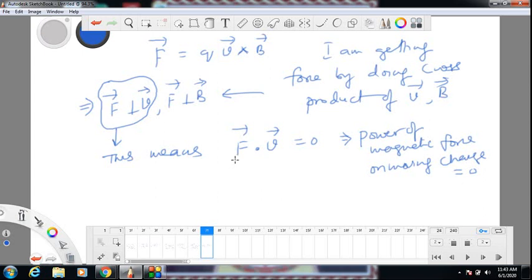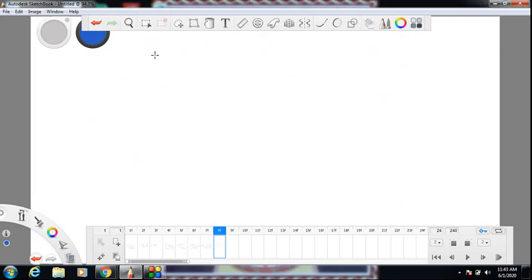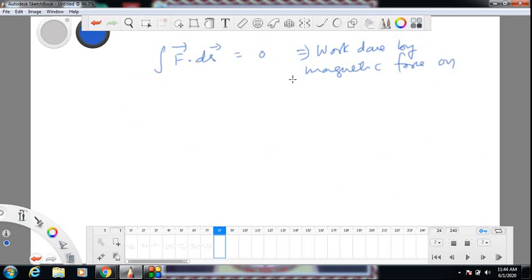Okay, let's go further. You can write F dot velocity, where velocity is ds by dt, the rate of change of displacement, is 0. So I can immediately conclude F dot ds is 0, which implies, if I go to the next page, integral F dot ds is 0. If F dot ds is always 0, when you integrate, you add up all zeros, and you get 0 again. This implies work done by magnetic force on moving charge is 0.